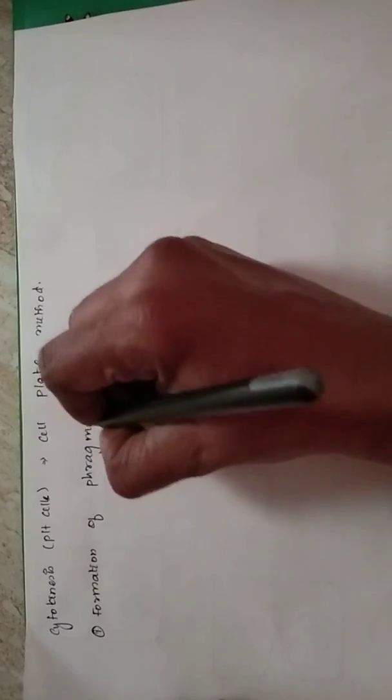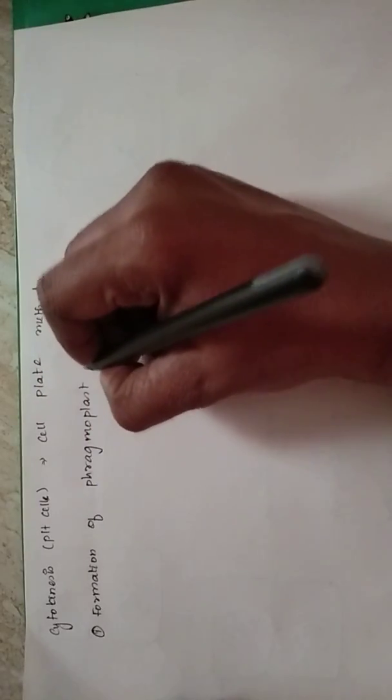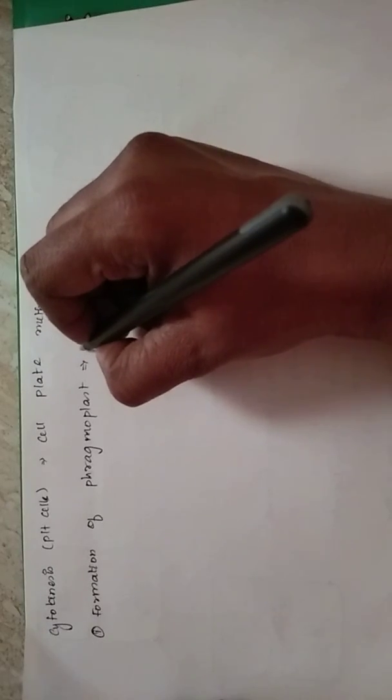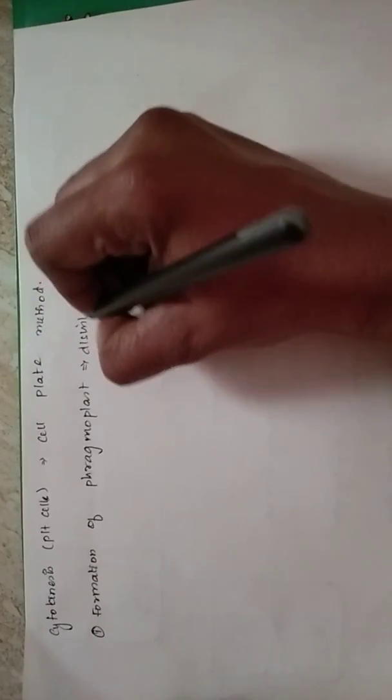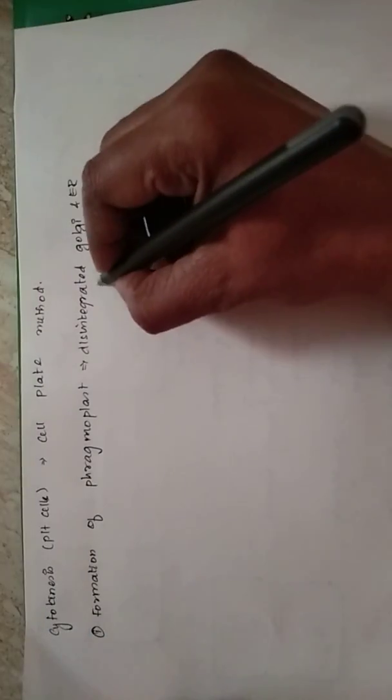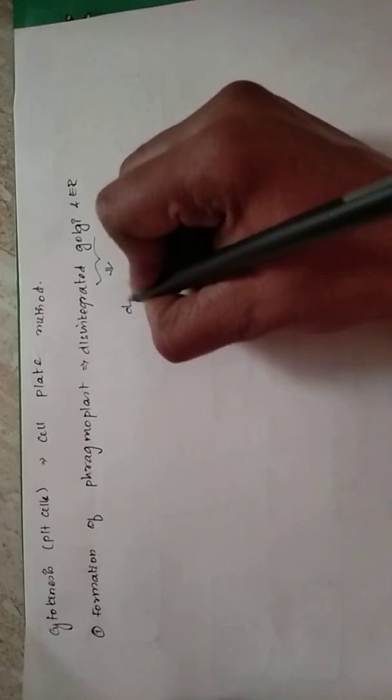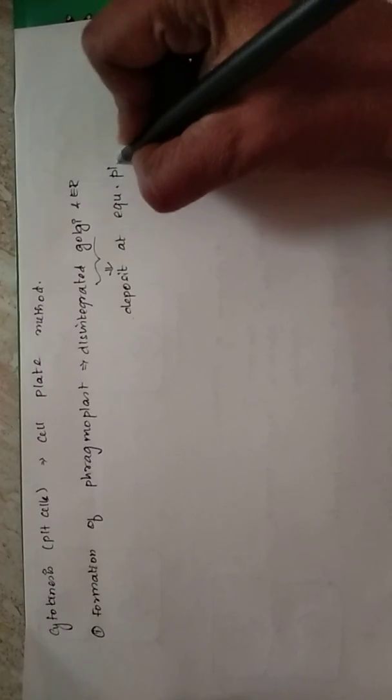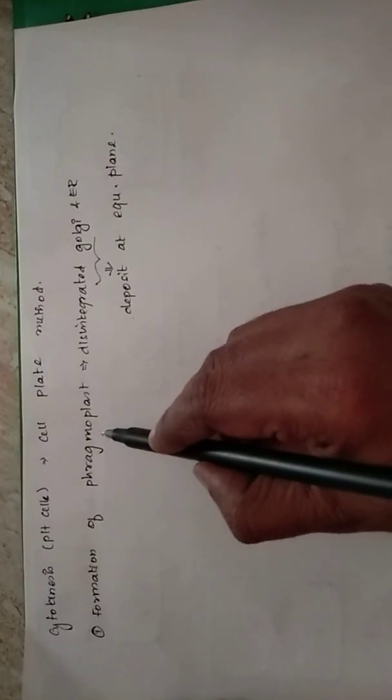For this, cells enna pannum appadina, first step is formation of phragmoplast. So இந்த phragmoplast அப்படின்னா என்னன்னா, these are the disintegrated Golgi and ER. In the structures, they are going to first deposit at the equatorial plane. இந்த ஸ்ட்ரக்சருக்கு பேர் வந்துட்டு phragmoplast.